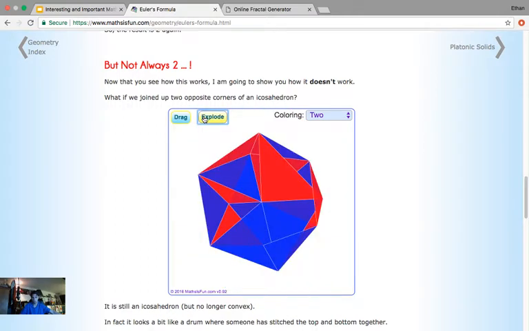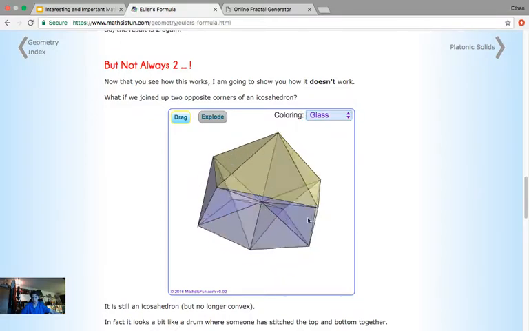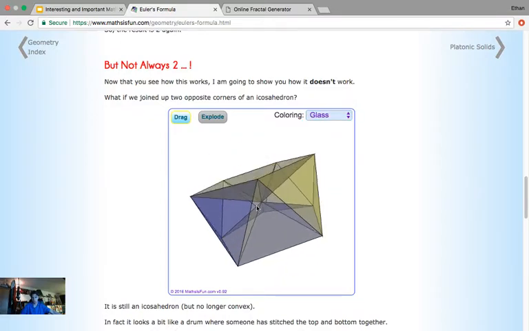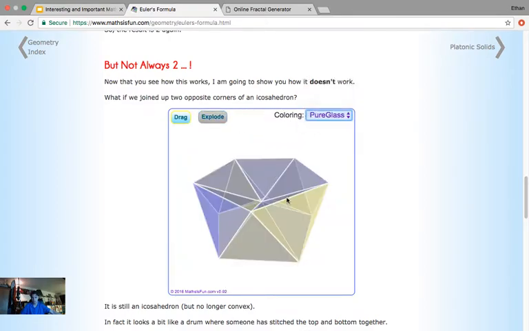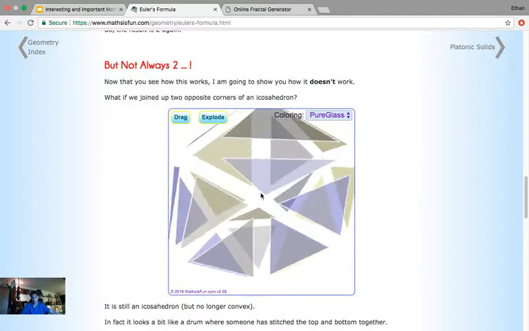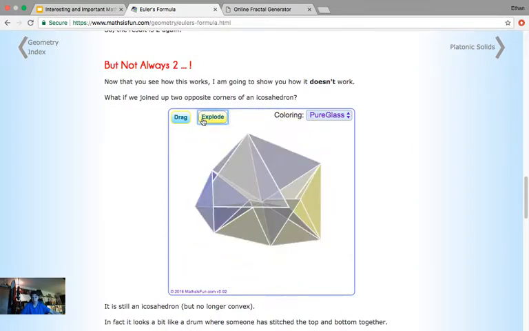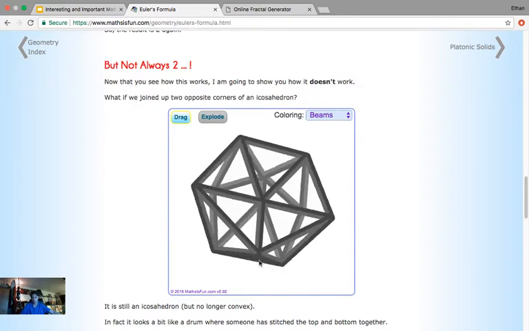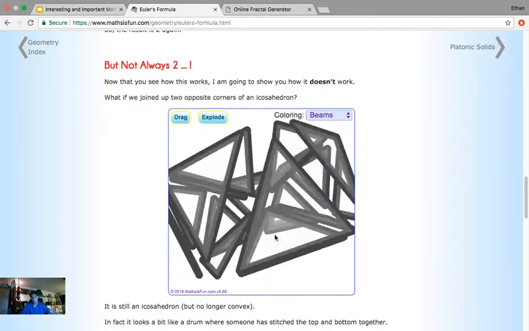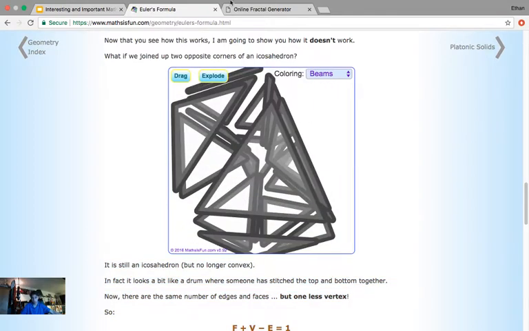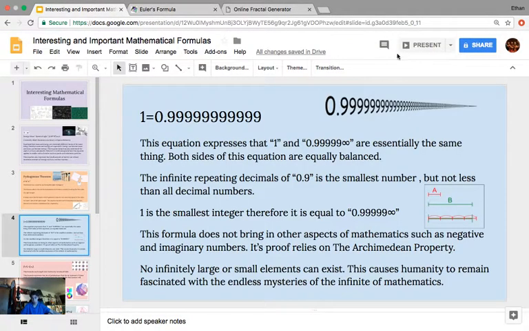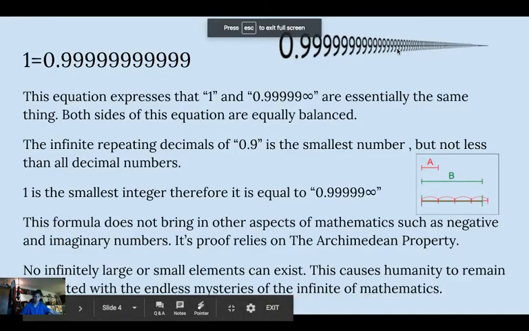To me, this is really cool. You can just do that in glass. It's pretty interesting. Look at that. Pretty interesting, right? There's some other colors. Pure glass. Then beams. Ooh. Crazy, right? Pretty interesting. So yeah, that's a cool website to look at if you're ever bored and want to mess around with an icosahedron or interactive polyhedron. It's fun to do that.